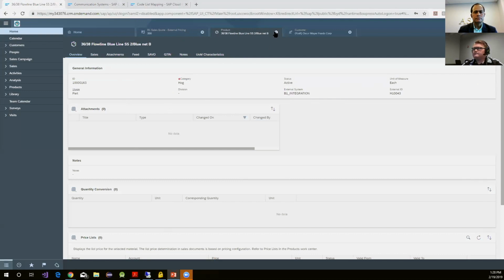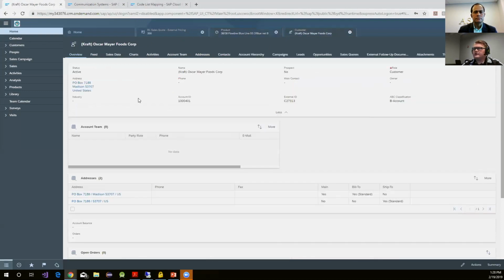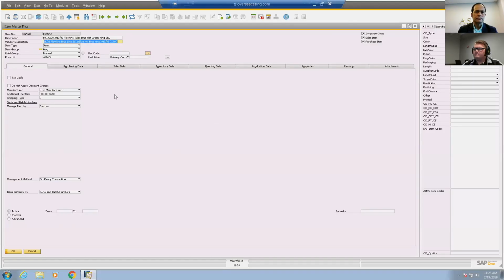So for that, I will open up this customer here. We have Kraft Oscar Mayer. Once again, you'll notice that there's an external ID. There's also account information, and the ABC classification is also pulled in from B1, as well as pertinent information regarding addresses. So in here, we'll go ahead and we'll look at B1 system.